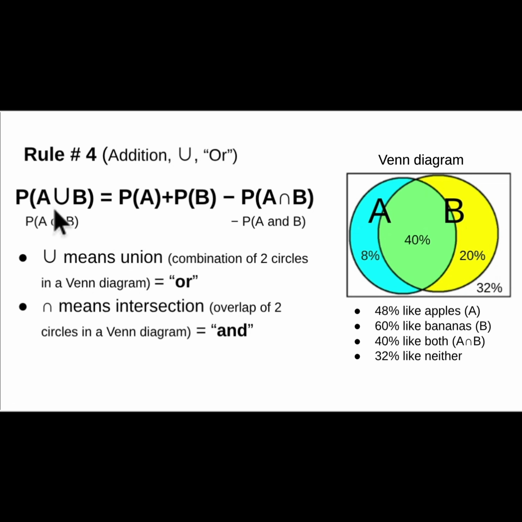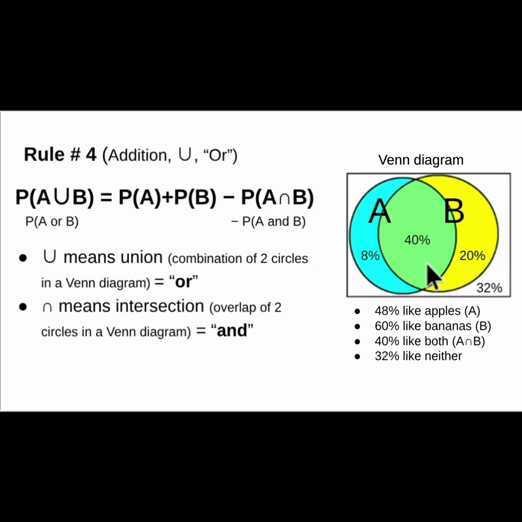So the rule says the probability of A or B is equal to probability of A plus the probability of B minus probability of A and B. For example, in this Venn diagram, the left circle shows the percentage of the people who like apples, which is together 48%.